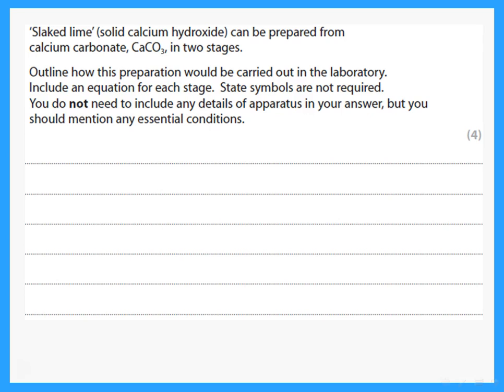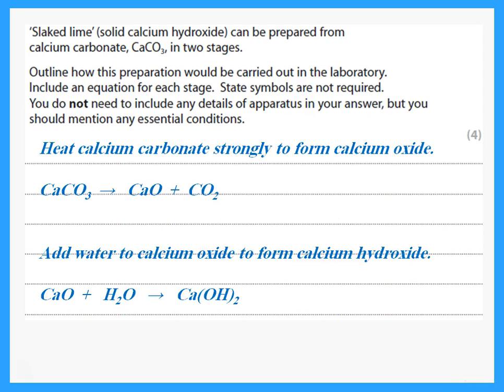We're trying to prepare calcium hydroxide from calcium carbonate. You remember how to do that? We said if I heat calcium carbonate strongly, it gives calcium oxide. Now, add the calcium oxide to water, and it will form calcium hydroxide, which is the slaked lime. And you need to include, of course, the equations.